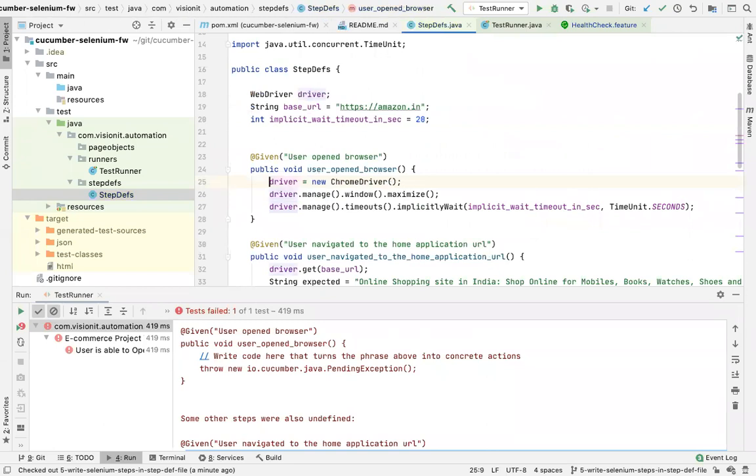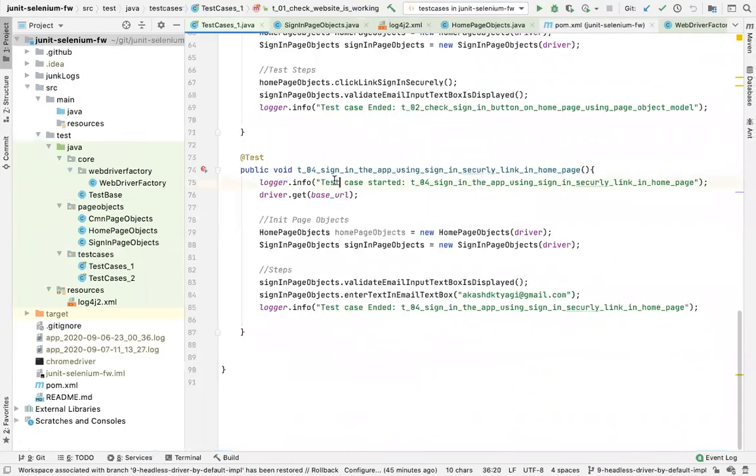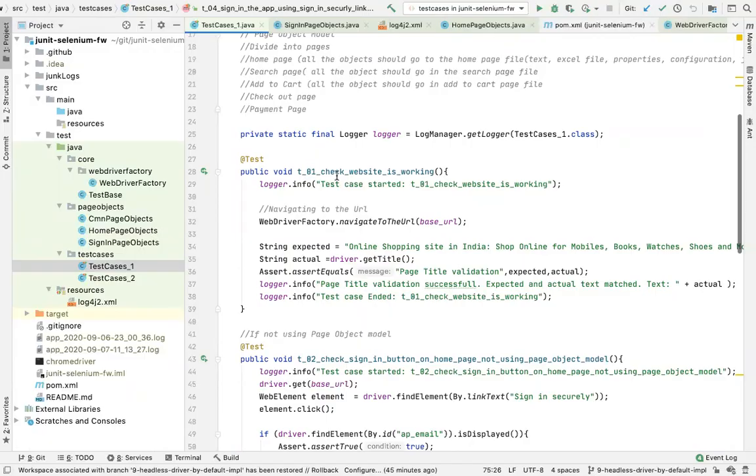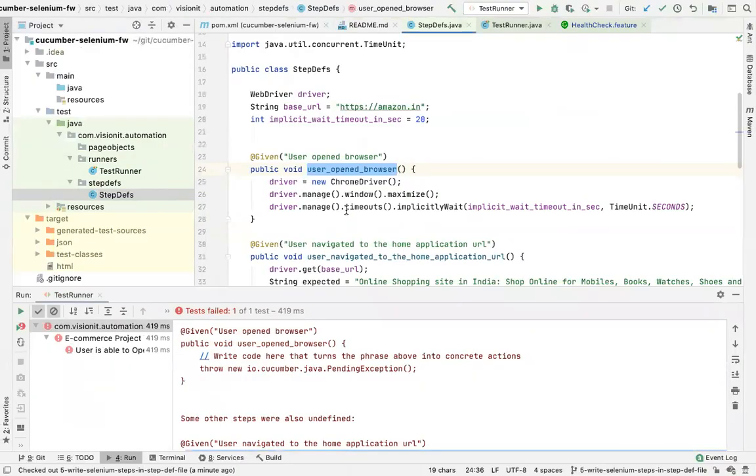Recently someone posted this in the group कि वो error आ रहा है, पता नहीं क्या हो रहा है. Okay, so don't do this. Now coming back to the Cucumber step. So now user opens browser and you will add these steps here. That's it. That's all you would do. Previously क्या हो रहा था? ये सारे steps कहाँ थे? These steps were in the same method. But now I have removed them from there.